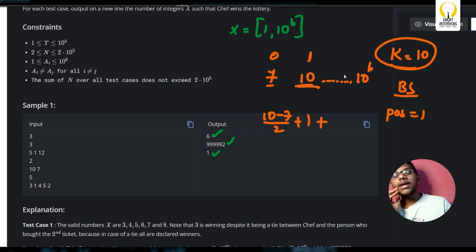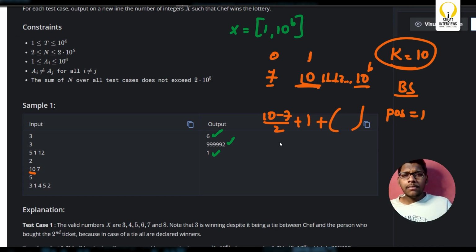The issue here is, if the value that chef is picking is the maximum value, then you don't have to write 10 power 6 minus 10 by 2. The reason is, from here on, every value that you consider, chef will win for sure. So how many elements are you having here? First we'll say this.